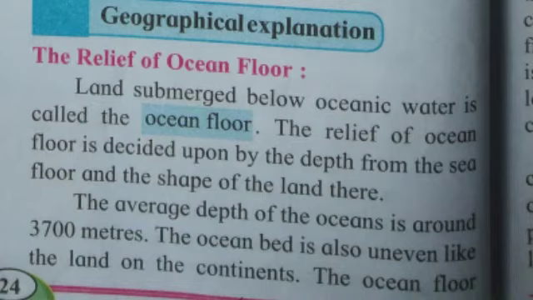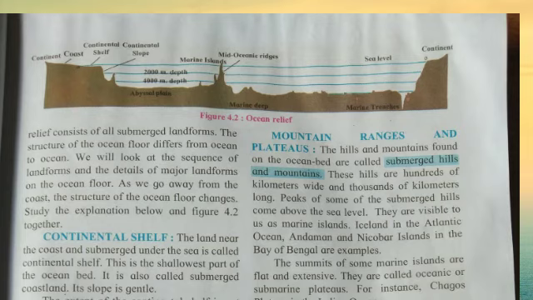The average depth of oceans is around 3,700 meters. The ocean bed is also uneven like the land on the continents. The ocean floor relief consists of all submerged landforms. The structure of the ocean floor differs from ocean to ocean. We will look at the sequence of the landforms and the details of major landforms on the ocean floor. As we go away from the coast, the structure of the ocean floor changes. Observe the figure 4.2, ocean relief.